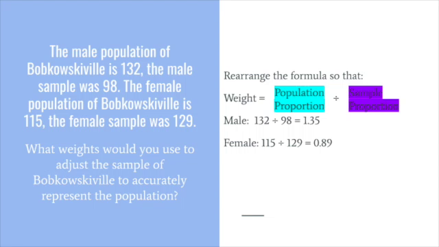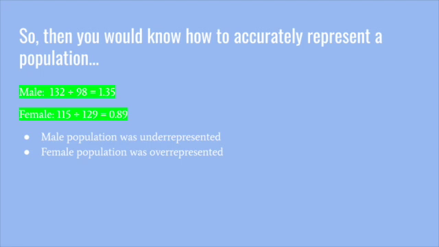So for the males, you would do 132 divided by 98 to get a weight of 1.35. For females, you would do 115 divided by 129 to get the weight of 0.89. You see this by looking at the weight that comes out.